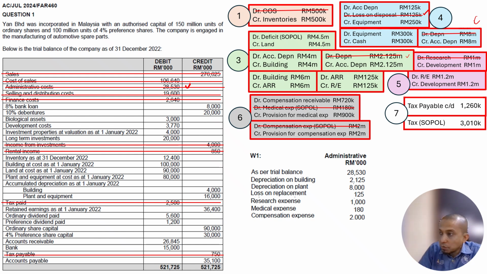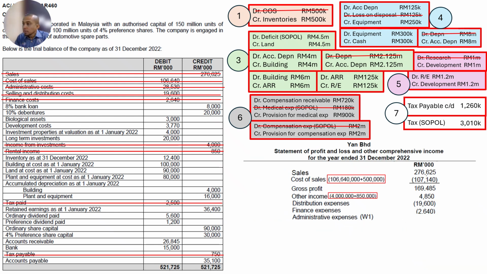How about the deficit here? The deficit is specific to land; it is not for your administration. I am going to do this on its own later. So I total up admin expense here, 41,960,000, and put 41,960,000 here. As I mentioned previously, the deficit on land is special because it is on land. Land is your PPE, and it is a deficit because of your revaluation reserve. So I put it on its own place, 4.5 million.